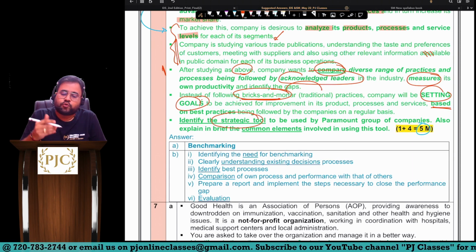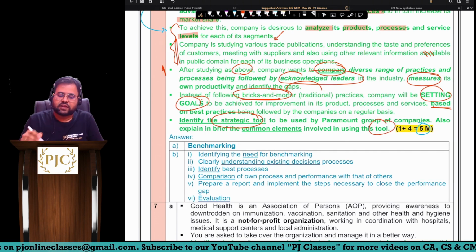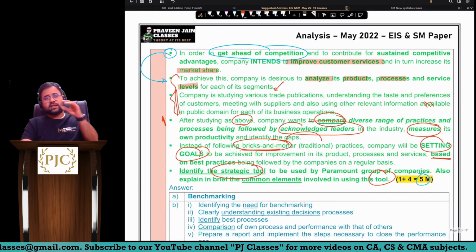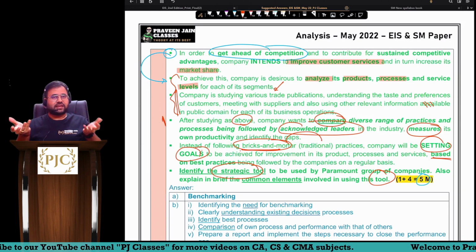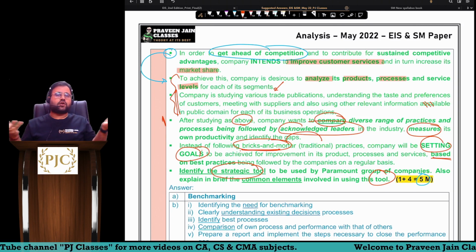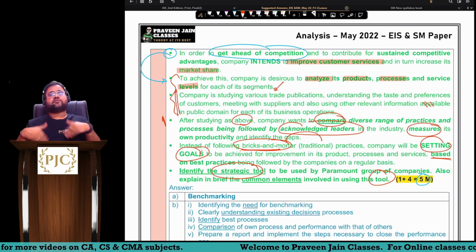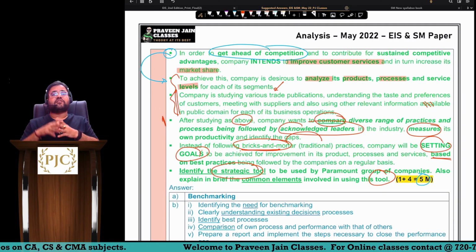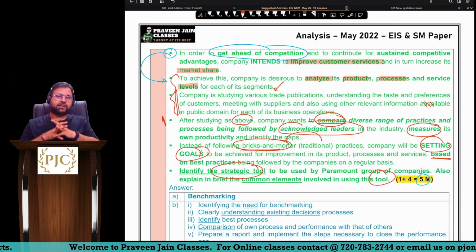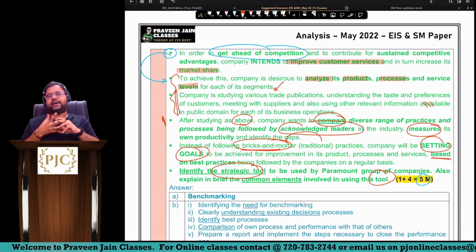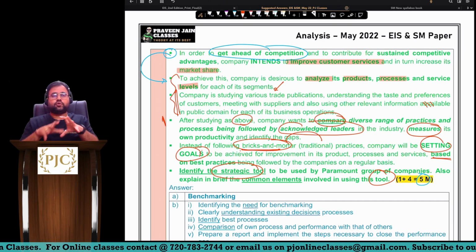Identify the strategic tool to be used by Paramount group of companies. Also explain in brief common elements used in using it. Sir, if you see this question, what is the company doing? The company is saying that we are into various business areas. We are having competition in all the areas. We want to get ahead of competition. We want to increase our market share. Hence, we want to understand where the problems are. We want to find out who is the best. Compare our practices with the best, and if any gaps are there, we want to fill them, because we want to increase our market share and also stay ahead in competition. So what strategic tool should the company use to do all these things?